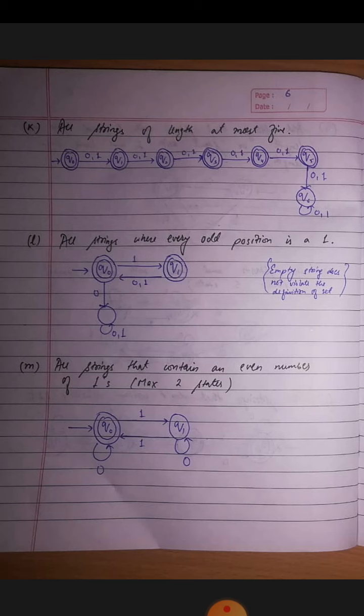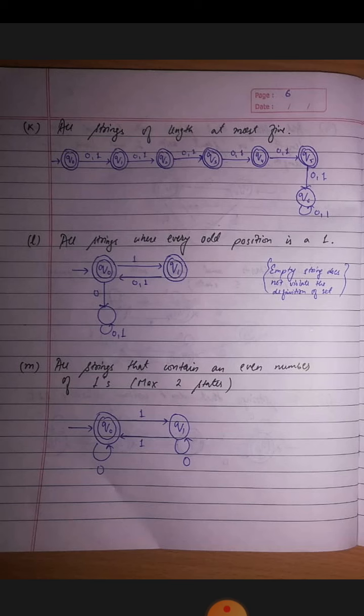The next question is: all strings where every odd position is a 1. So it is also simple. Every odd position is 1. The empty string does not violate the definition of the set. Okay, so this is the basic note that the empty string does not violate the definition of the set.